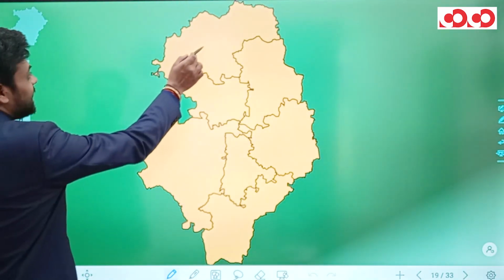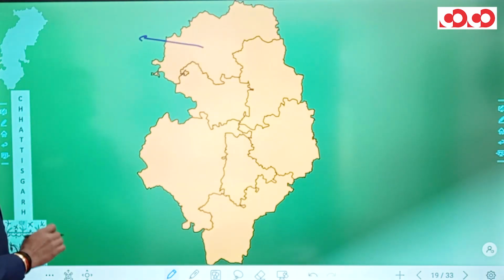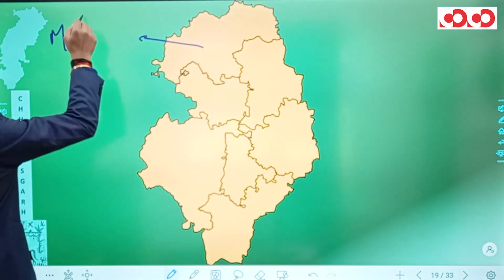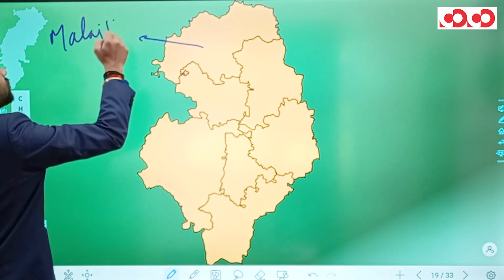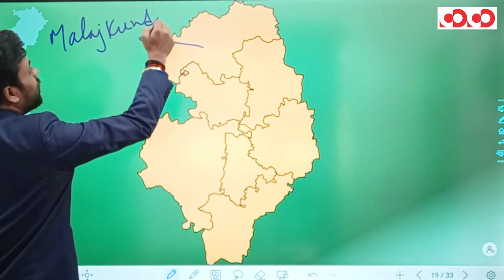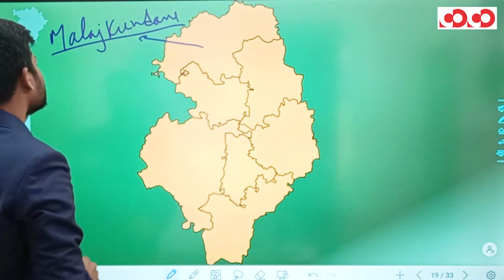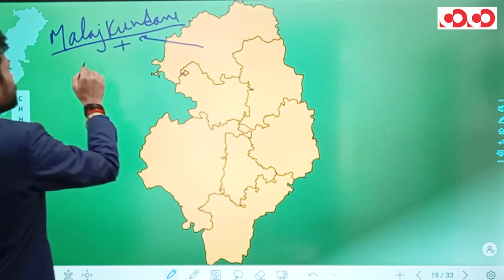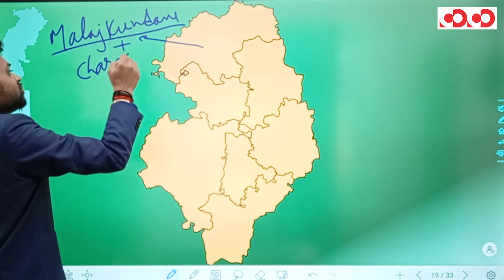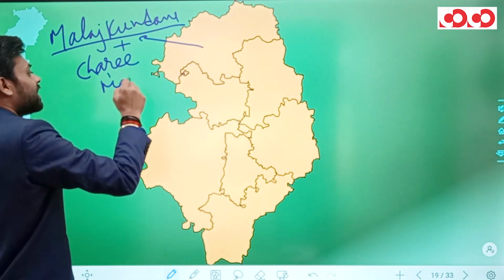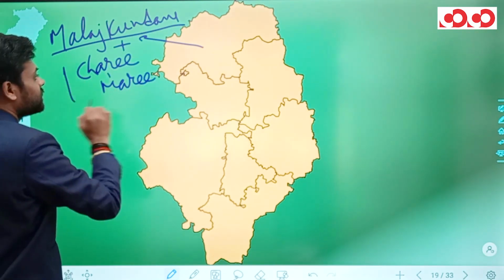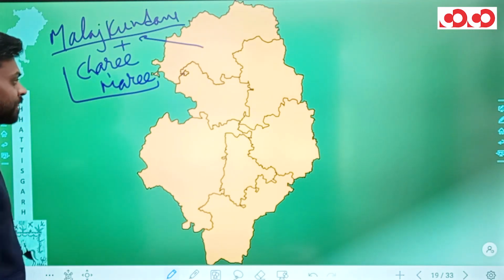In the Kanker district, we have Malaj Kundam or Malachkundam Falls on the river Dudh. Then we also have Charre Marre Falls in the Kanker district.